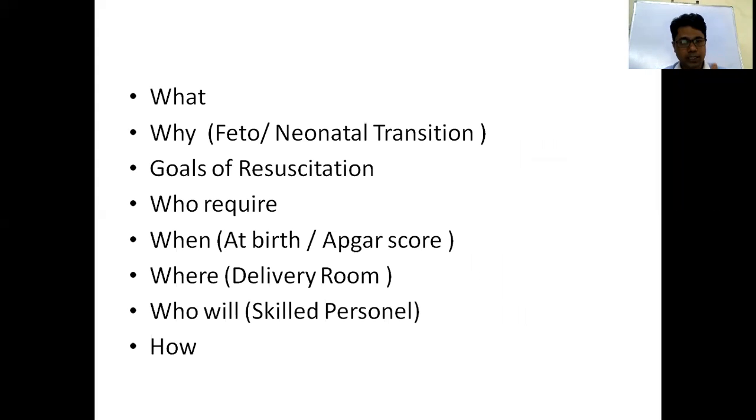We'll discuss these headings. What is resuscitation? Why resuscitation? What are the goals of resuscitation? Who requires resuscitation? When will you go for resuscitation, where do you have to do resuscitation, who will do resuscitation, and how to do resuscitation? These are the headings you have to discuss for resuscitation in newborn. Also, in your exam your examiner will ask only this.